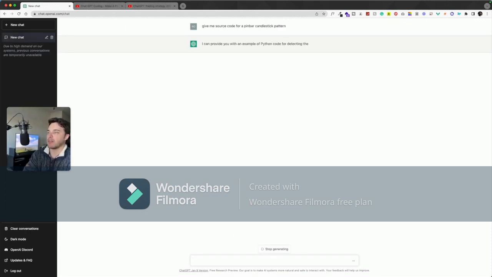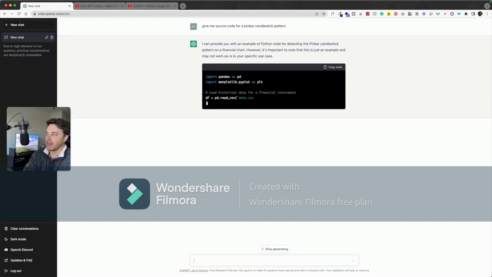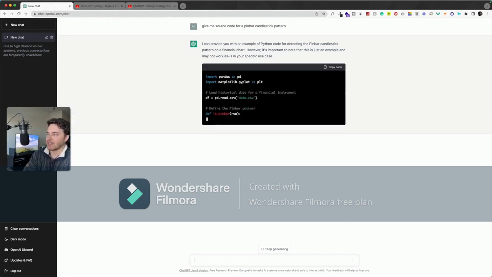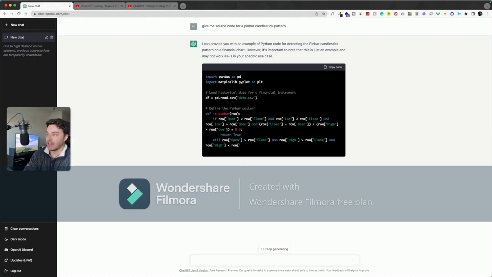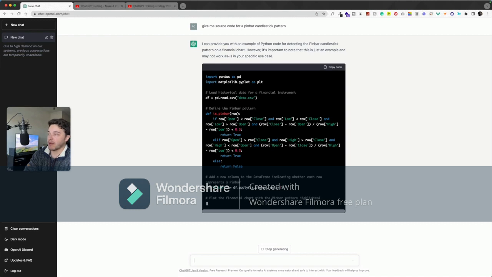I can provide you with an example of Python code for detecting the pin bar candlestick pattern on a financial chart. However, it is important, blah, blah, blah. It's just giving you a disclaimer. You know, OpenAI decided to add a disclaimer to everything, basically saying it's not a financial advisor, which is pretty funny. So as you can see, as I'm talking right now, it is providing me with source code to a pin bar. Something that I would have to dig through GitHub files and maybe sign up for some kind of service to use. This is just straight up giving me Python code for a pin bar.